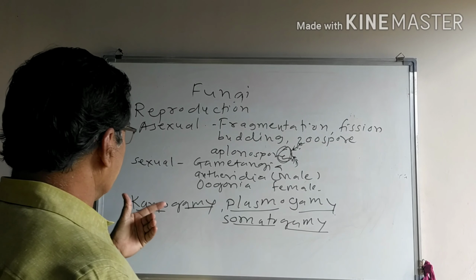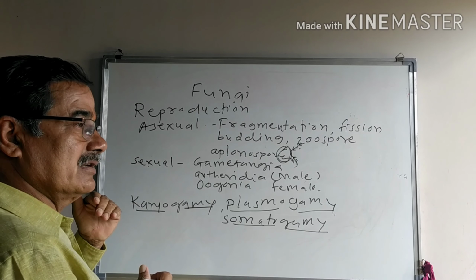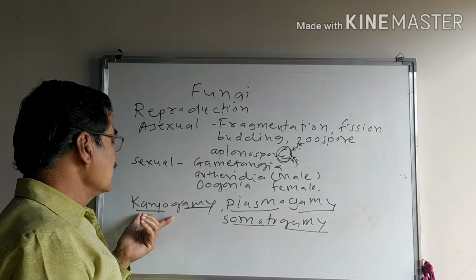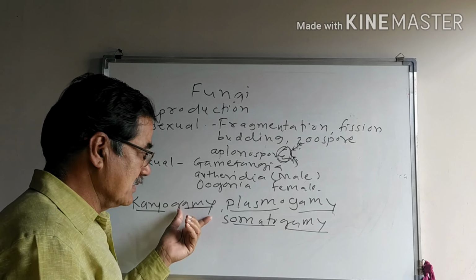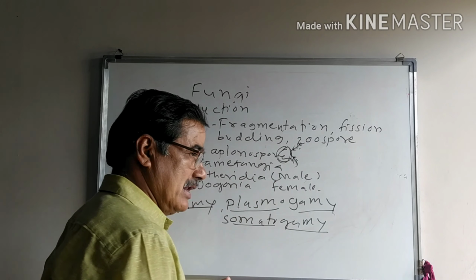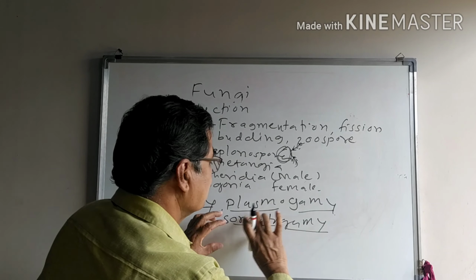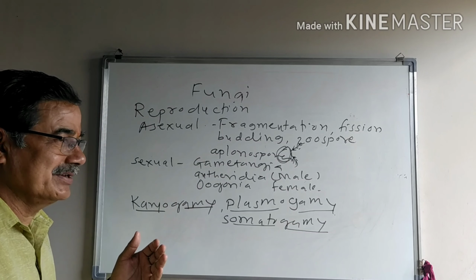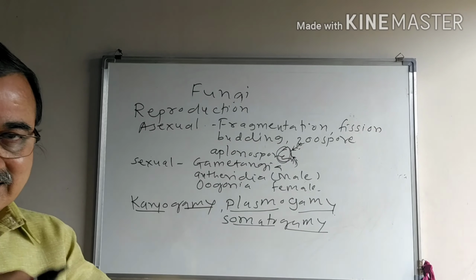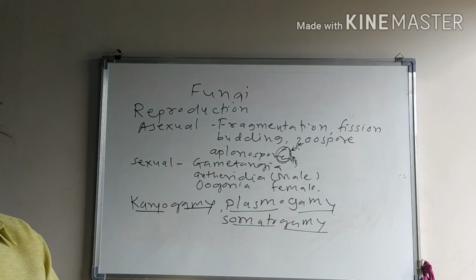Three types of nuclear reproduction take place. The first type is karyogamy, in which the nuclei of the gametes fuse. After this, immediately the plasma of both male and female are fused together, and the entire thallus of the gametes fuse, and after fusion it produces a new thallus. Reproduction of this type takes place, and fungi grow.